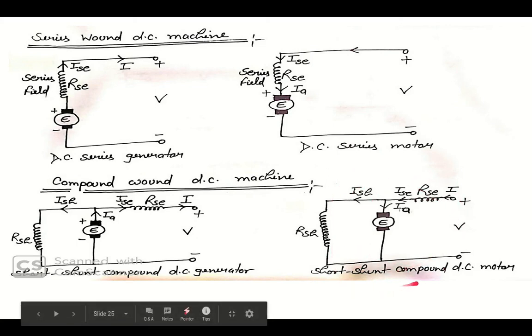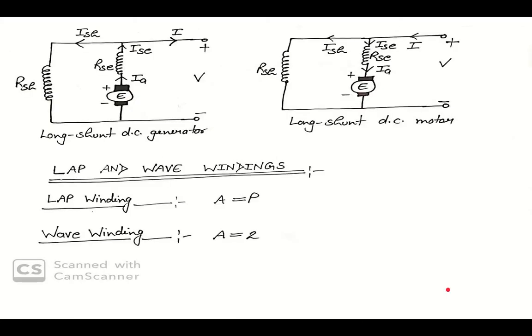So this is your short shunt compound DC motor. Next is the long shunt compound DC machine. Long shunt compound DC machine means the shunt field is in parallel with both armature and series, that is known as long shunt compound machine.